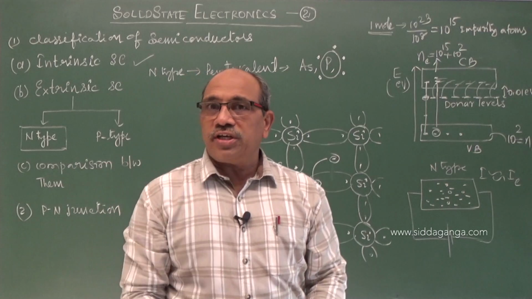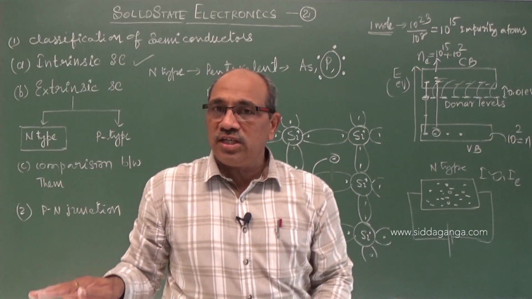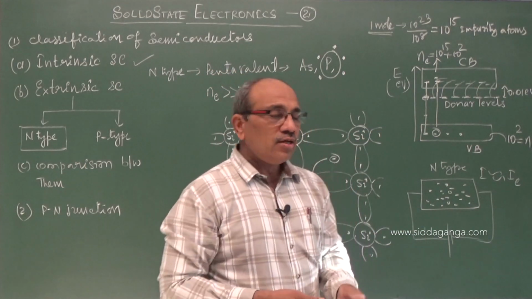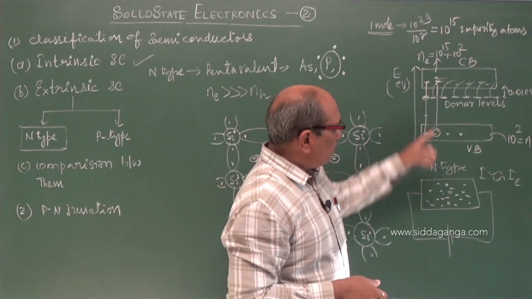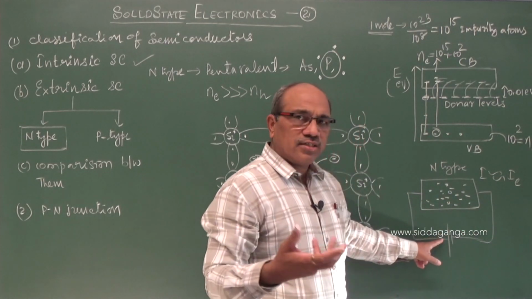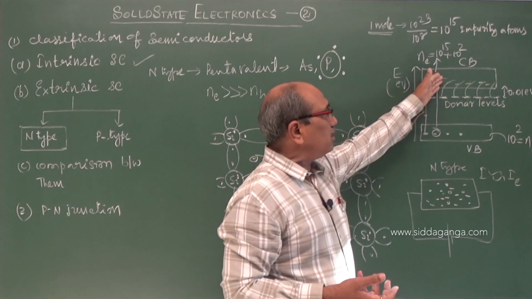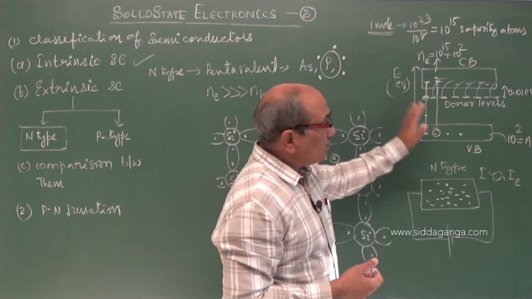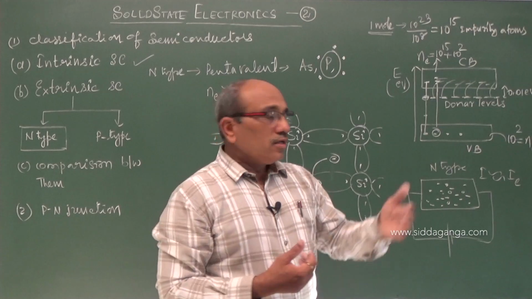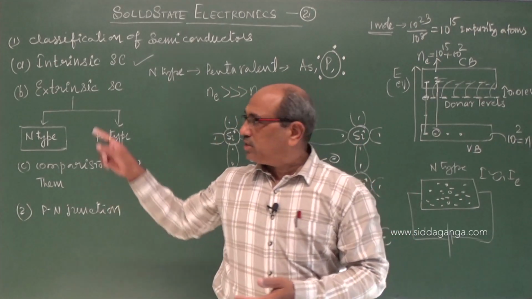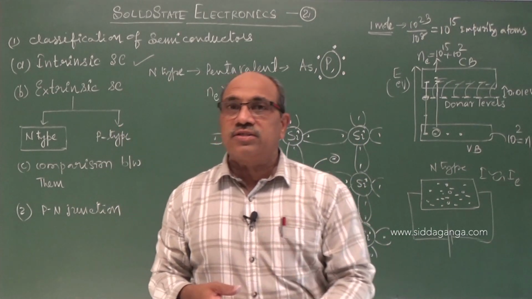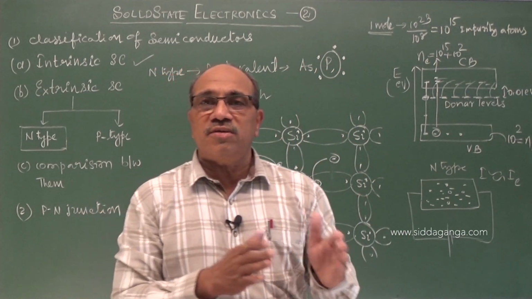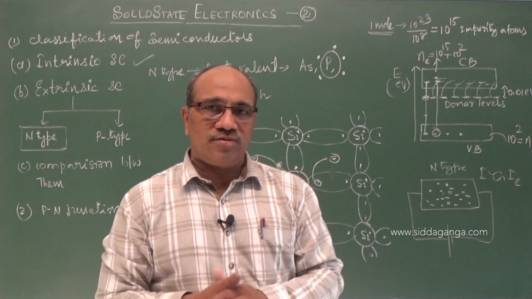But at 0 Kelvin, a pure semiconductor is an insulator. But this is not an insulator now. It conducts, because when I apply an external potential, it can easily push the electrons to the conduction band and conduction starts. Therefore, I say that even at 0 Kelvin, a doped or extrinsic semiconductor behaves as a semiconductor, it is not an insulator. There is a small difference in semiconductors, intrinsic to extrinsic.